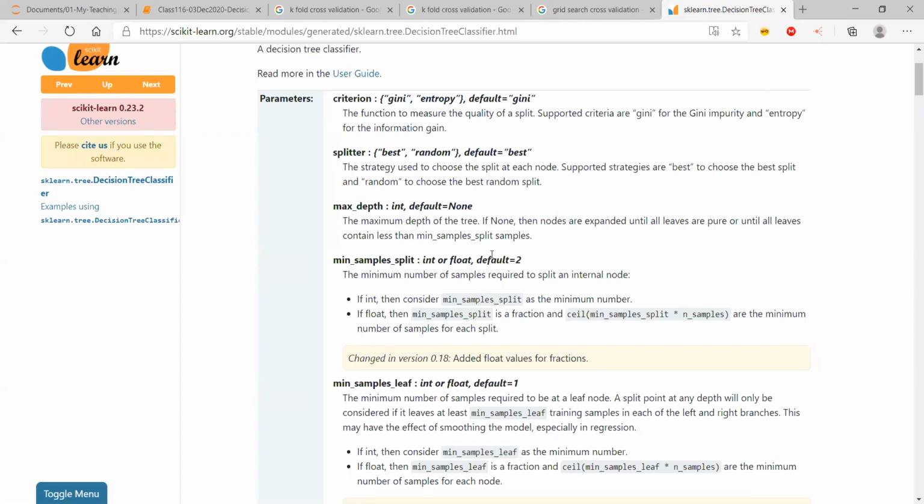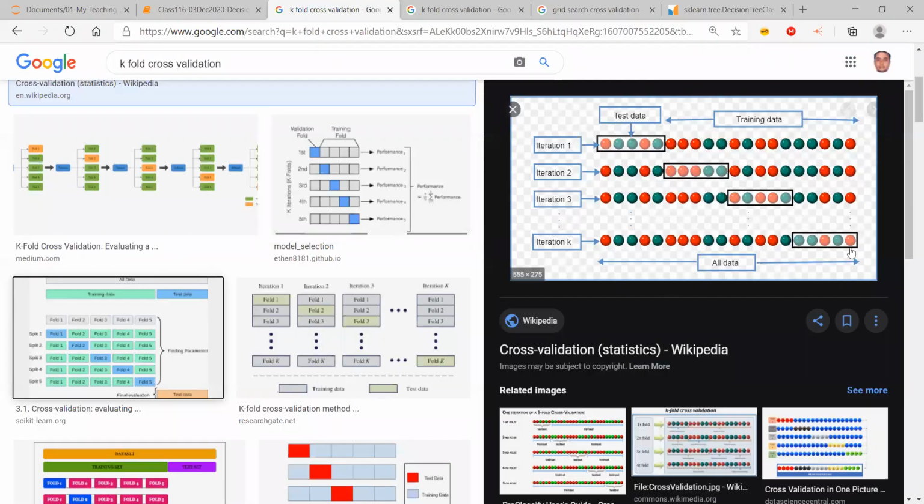I'll keep passing the parameters over and over again in different cells. Or maybe I'm going to loop through. I'm going to create a for loop, call the function inside the for loop to create the model, to fit the model with different combinations of these hyperparameters. I can do that, but that's not going to be programmatically friendly, right? Because I have to first of all write a lot of code, and hence I'll have to maintain it. So what I do, I use a methodology known as k-fold cross validation.